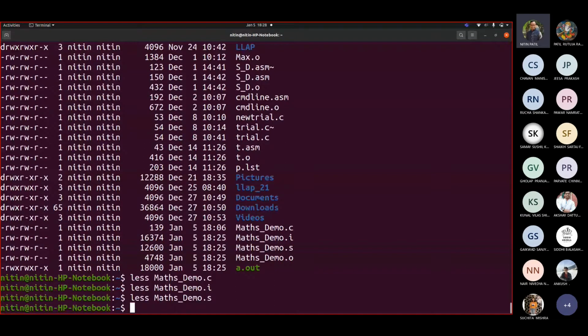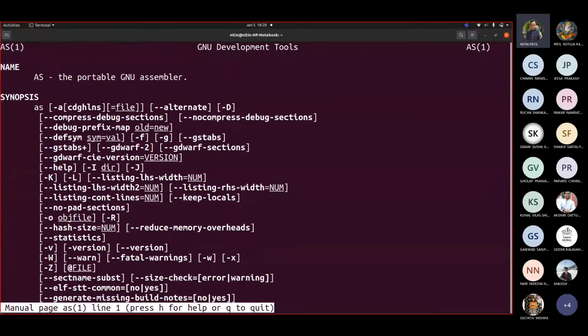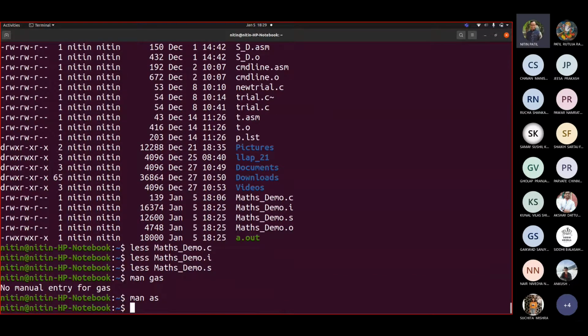Let me tell the next thing. Now this maths-demo.s is taken by the assembler. That assembler is gas, sorry, AS. It is known as the GNU assembler, gas. Generally on Linux it is found as AS. On Unix it was gas, the GNU assembler. The assembler takes this .s and generates an object code. This one.